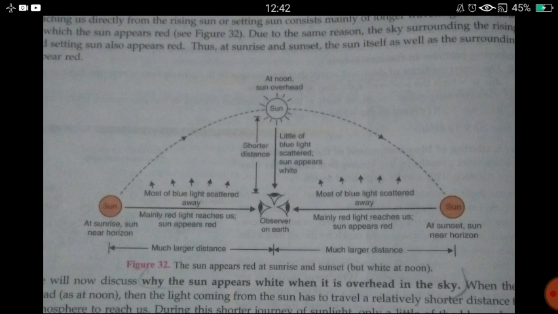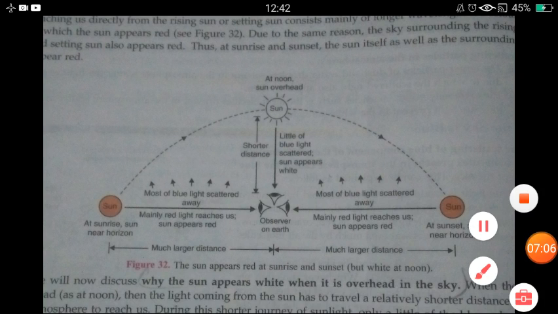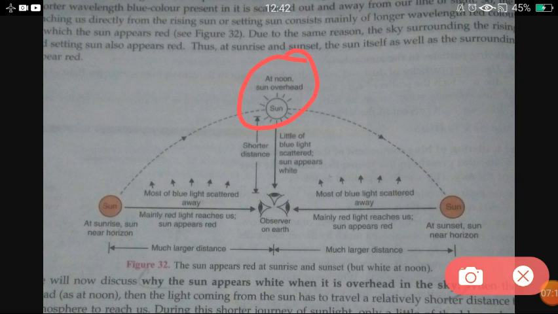Okay, so why does the sky appear orange or red at the time of sunset and sunrise? This is because of the angle of the light which is falling on the earth. At daytime, the sun is on the top, so light rays are coming like this, perpendicular.